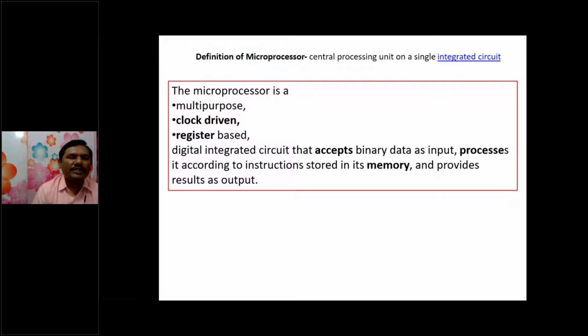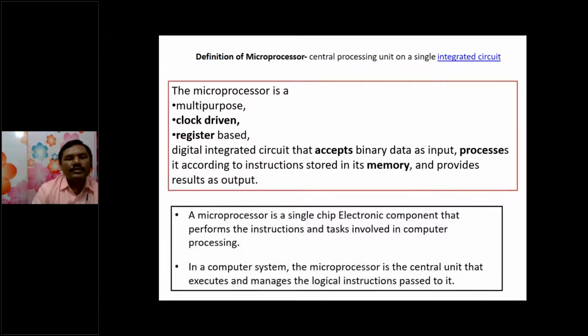We will see what the definition means. Multi-purpose means, as we all know, laptops and desktops are used for multiple purposes, executing different types of applications. It is run by one clock signal, and, as we saw in the previous animation, internally it has different registers to perform different operations.